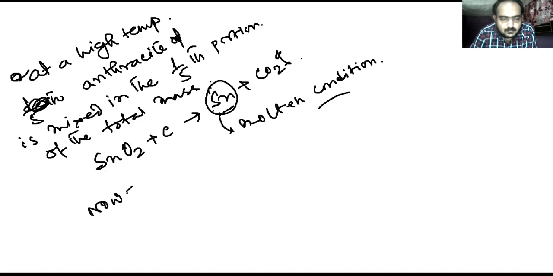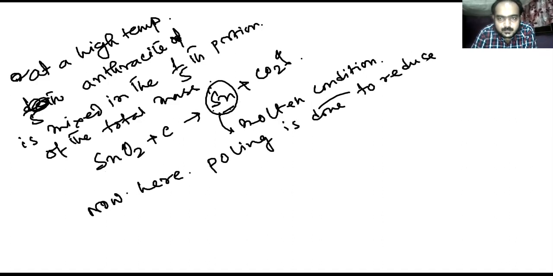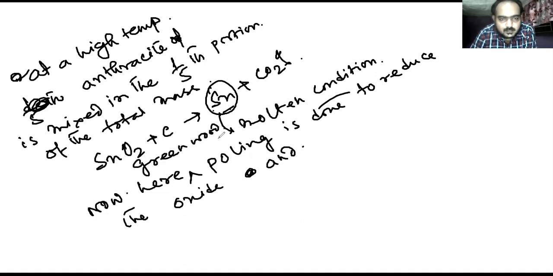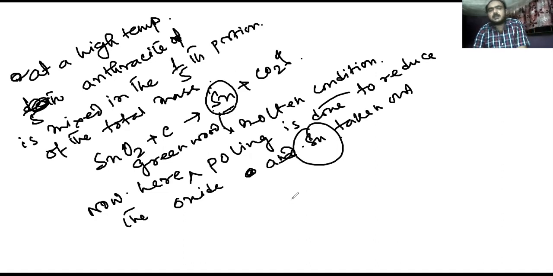Now here poling is done to reduce the oxides, and green wood poling, and Sn is taken out. Actually this is the impure form. Actually this can further be purified.